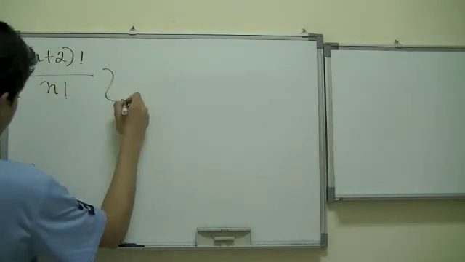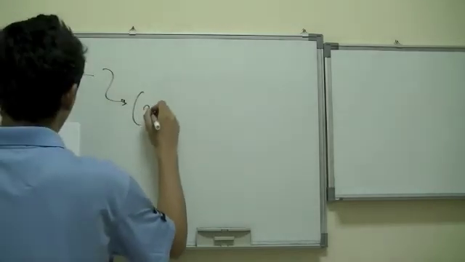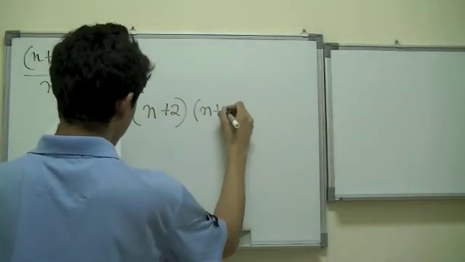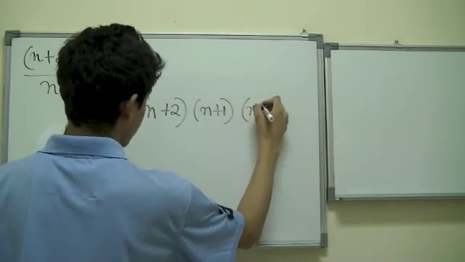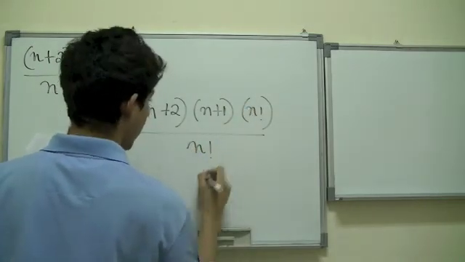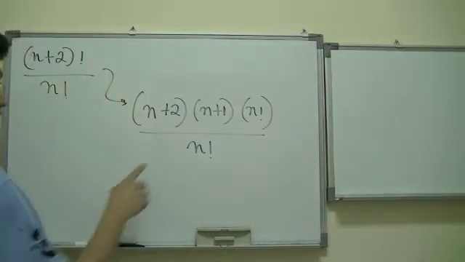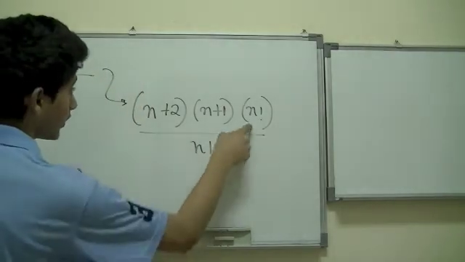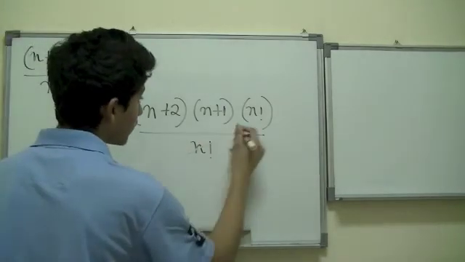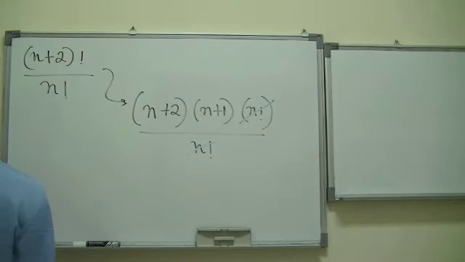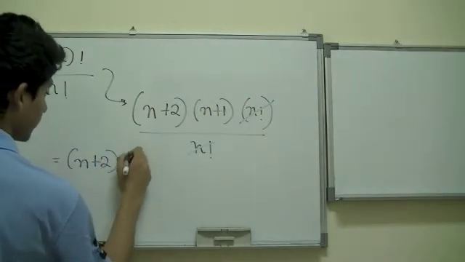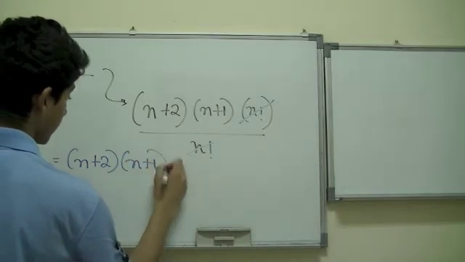Now we can break this apart and go like this: n plus 2, n plus 1, n factorial, all divided by n factorial. Now you see something is matching, the n factorial and n factorial. So what we are going to do is cut this out, and what we have is basically n plus 2 times n plus 1.